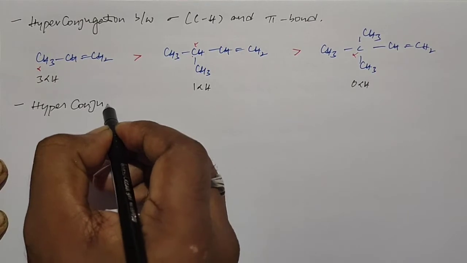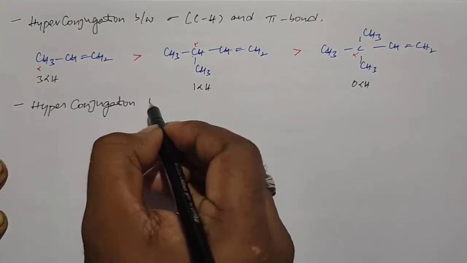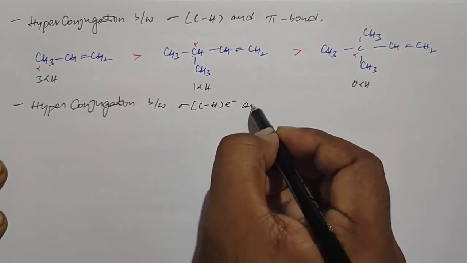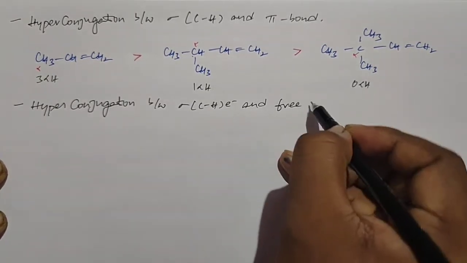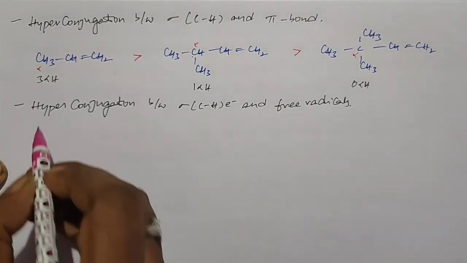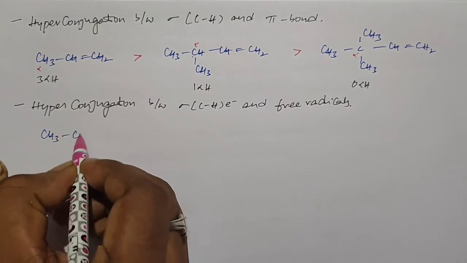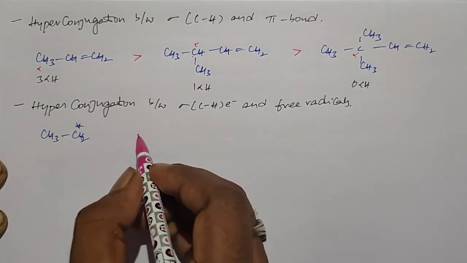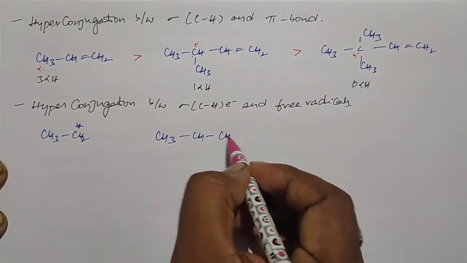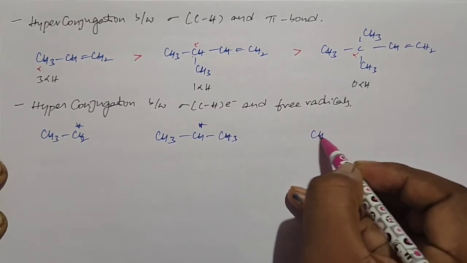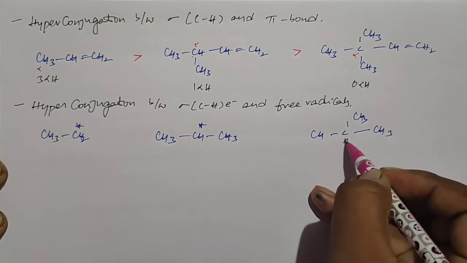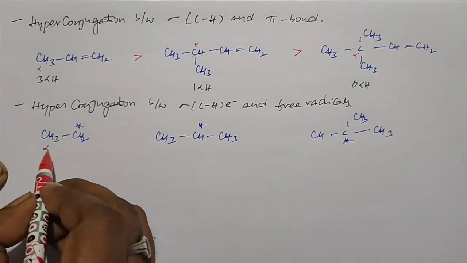For this category also I give examples: CH3, CH2 star, where the star mark indicates the odd electron; CH3, CH star, CH3; this is just similar to the carbocation. So these carbons are alpha carbon atoms,